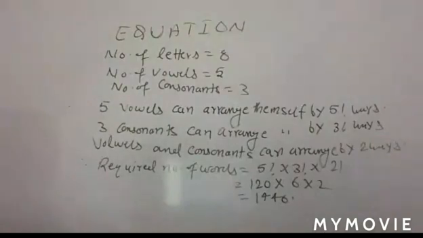Means what is the meaning of that? Out of 52 playing cards, you have to form a 5 card combination in which at least one card is a king. So if you are talking about at least one king, then either 1 king is there, 2 kings, 3 kings, or 4 kings are there.